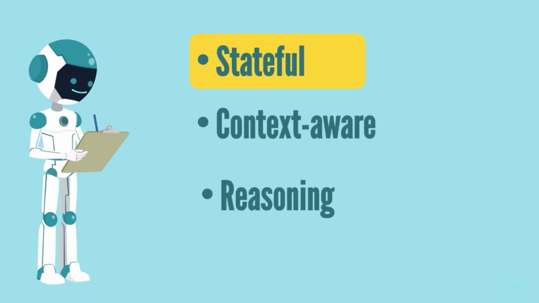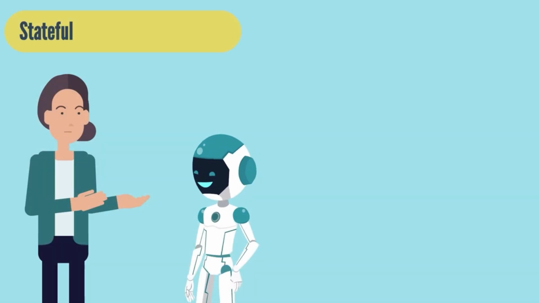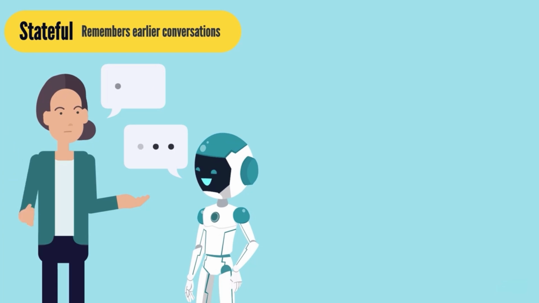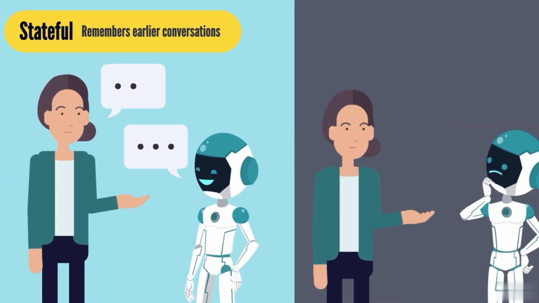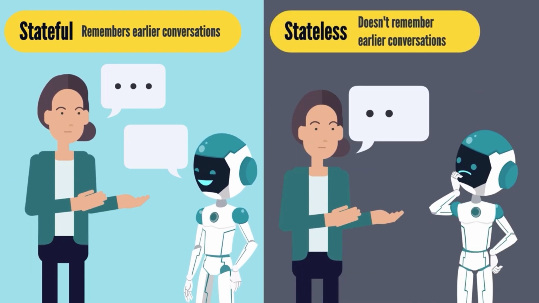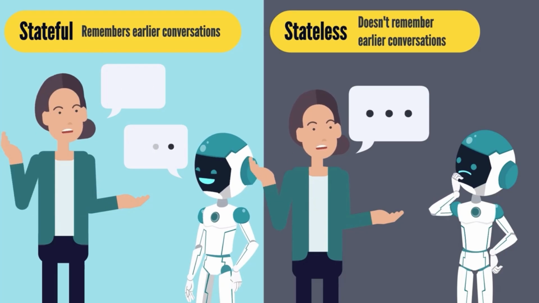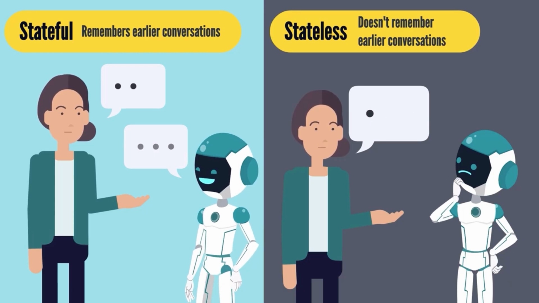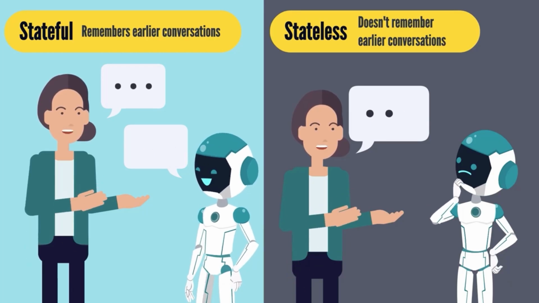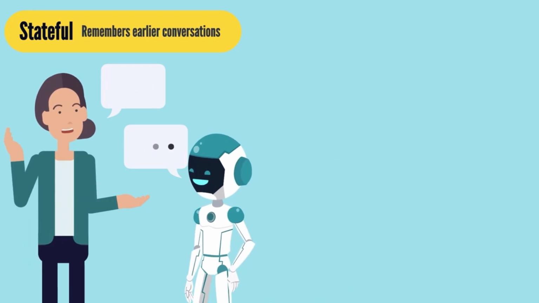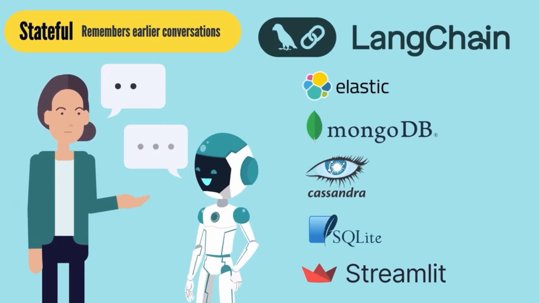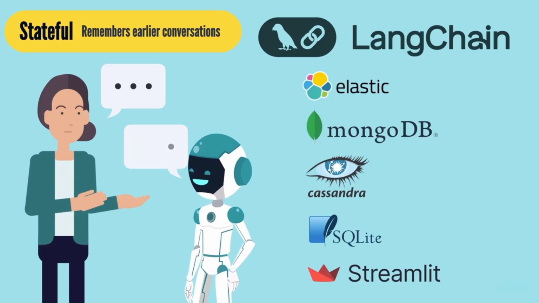Let's consider the first feature. As noted, a stateful chatbot refers to recalling the dialogue held this far to hold a conversation. LLMs are inherently stateless, so we require a mechanism that somehow stores the current conversation and feeds it as context to the language model. Thankfully, we don't need to search for third-party software that stores our conversations. LangChain already has those integrations built in. We just need to pick one from the list.